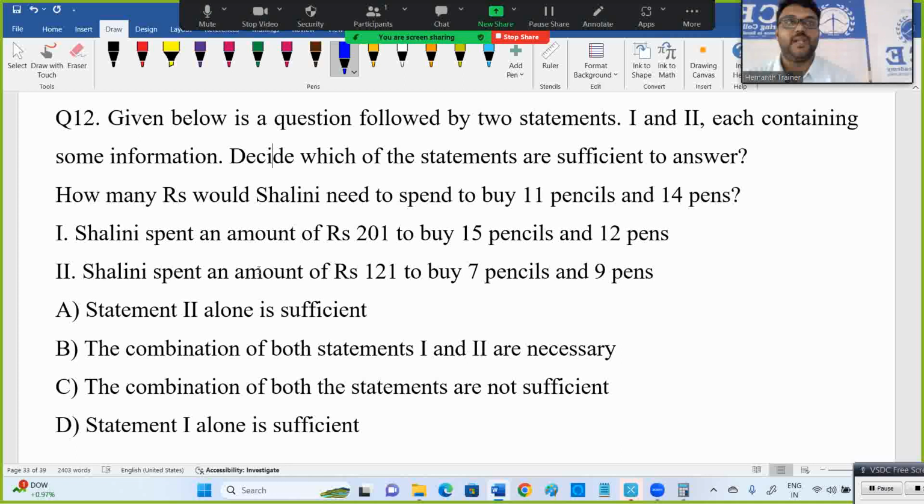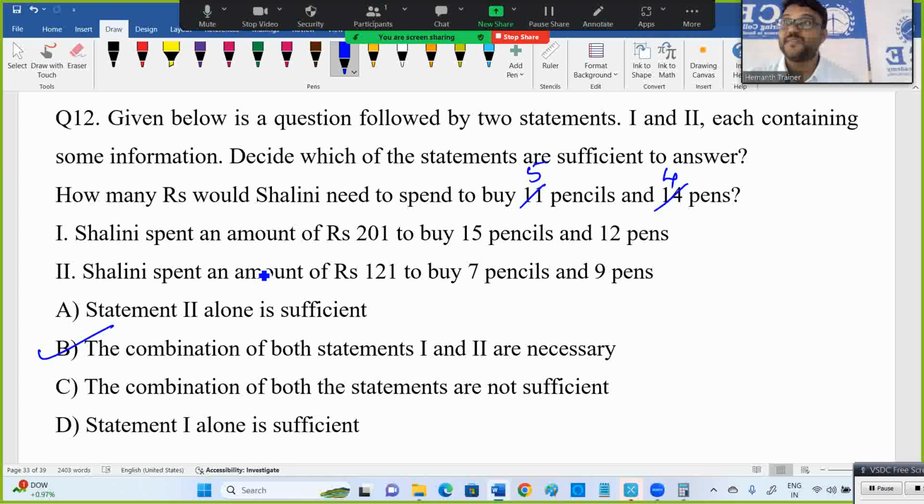Is alone possible or not? See, two equations, two unknowns, together possible. Sometimes alone is possible. Suppose my question is 5 pencils and 4 pens, then statement one alone is sufficient. How, sir? Divide this by 3, and 5 pencils, 4 pens will come.